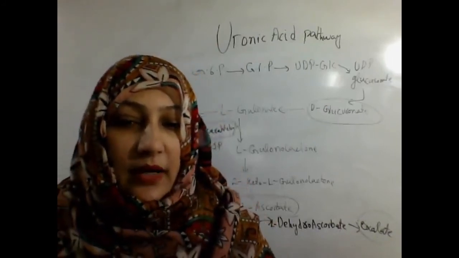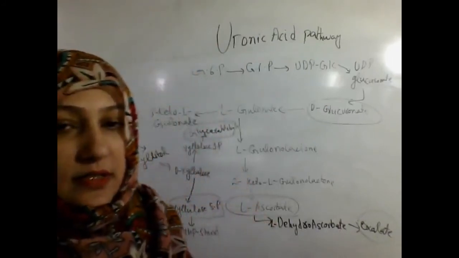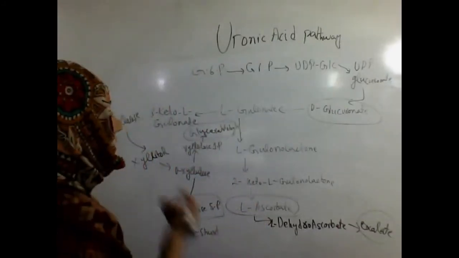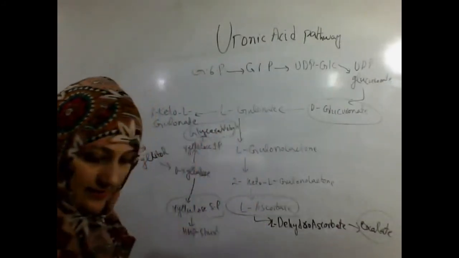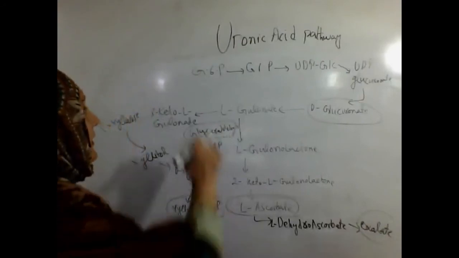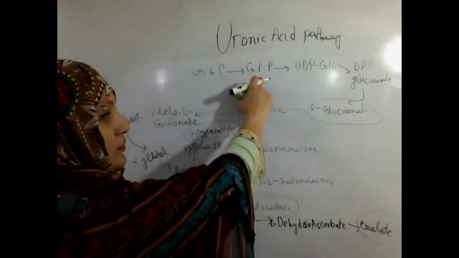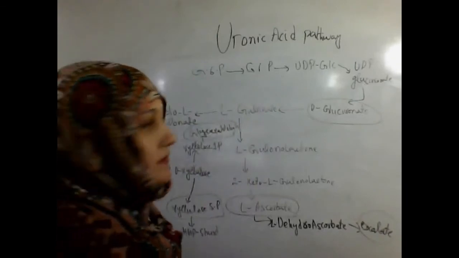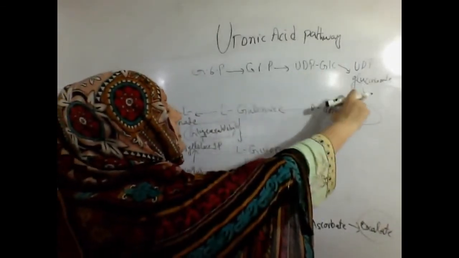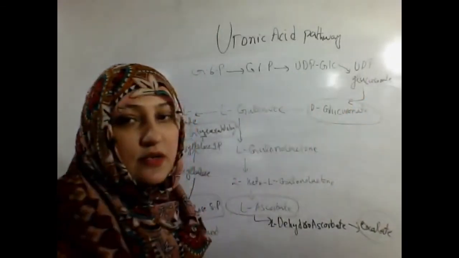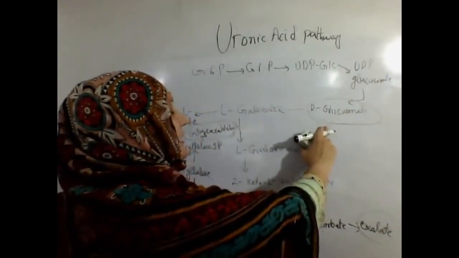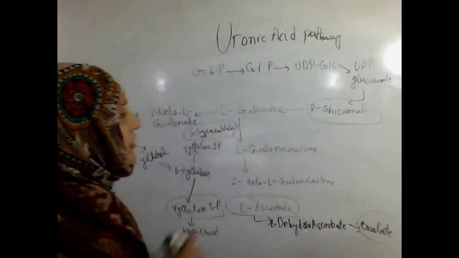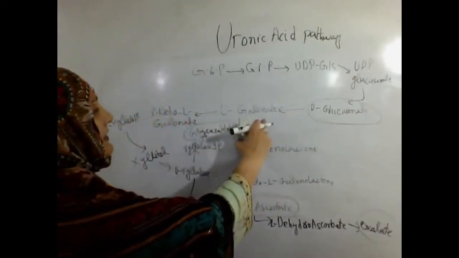This pathway is very important for the synthesis of all of these uronic acids. Glucose 6-phosphate is converted into glucose 1-phosphate. Glucose 1-phosphate is converted into UDP glucose. Then UDP glucose is converted into UDP glucuronate. UDP glucuronate is converted into D-glucuronate, and D-glucuronate is converted into L-gulonate.